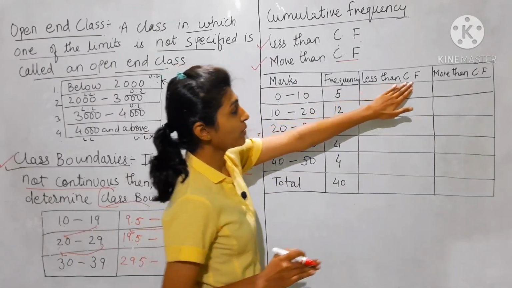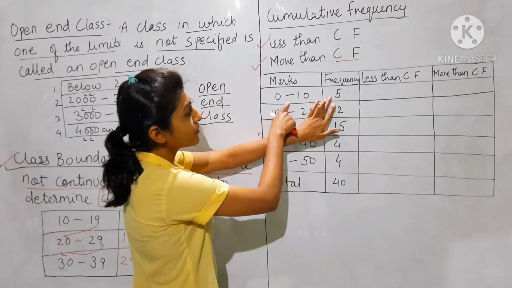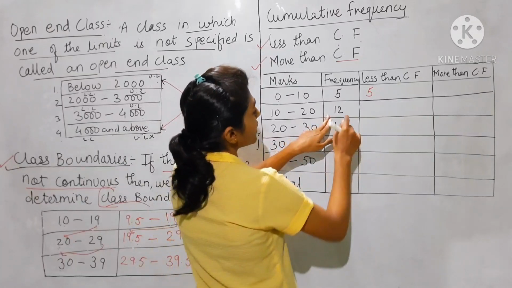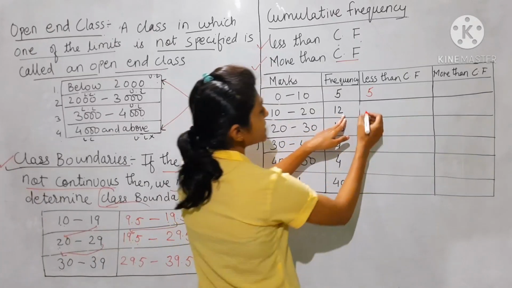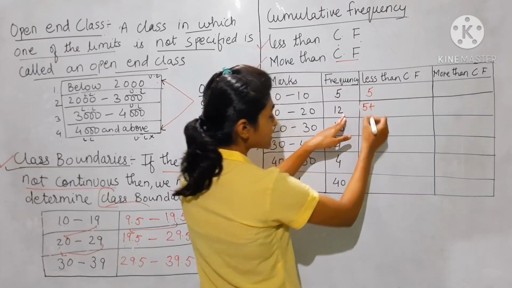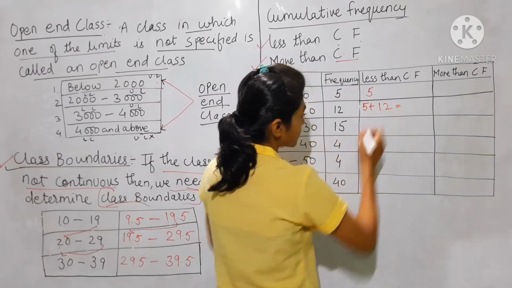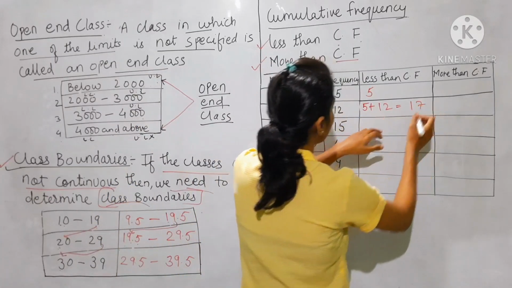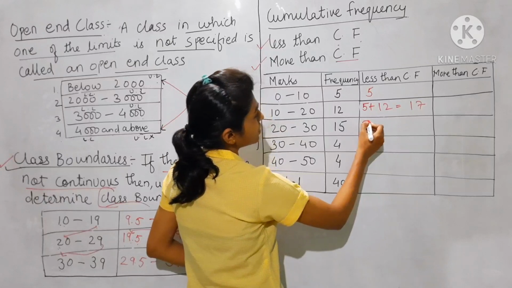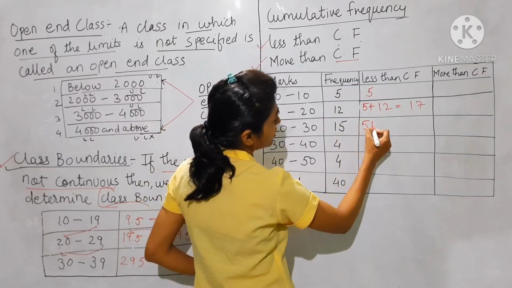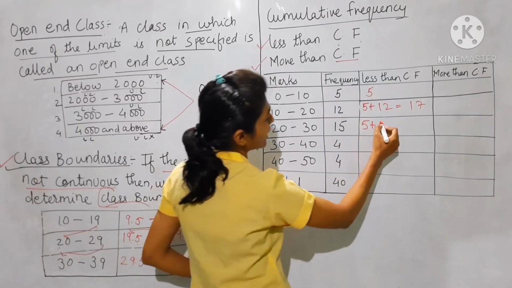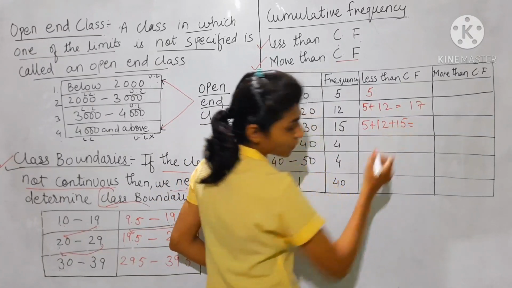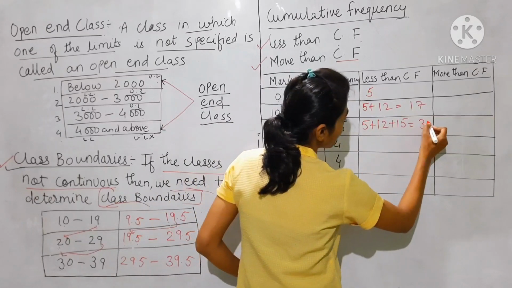Now for less than cumulative frequency, the frequency of the first class is 5, so write 5 as it is. Now for the second class, add the frequency of the first class plus the second class: 5 plus 12 we get 17. Then add the frequency from the start, first, second and third class: 5 plus 12 plus 15 equals 32.